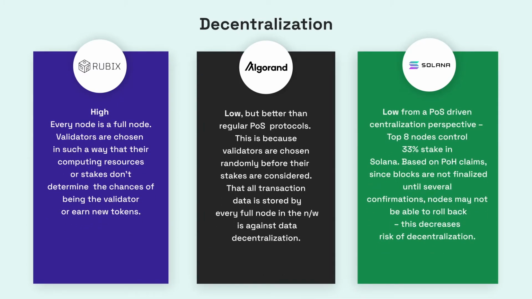Decentralization is high at Rubix as every node is a full node. Validators are chosen in such a way that their computing resources or stakes don't determine the chances of being the validator or earning new tokens. Whereas it is low for Algorand and Solana, this concentration also results in security risks.